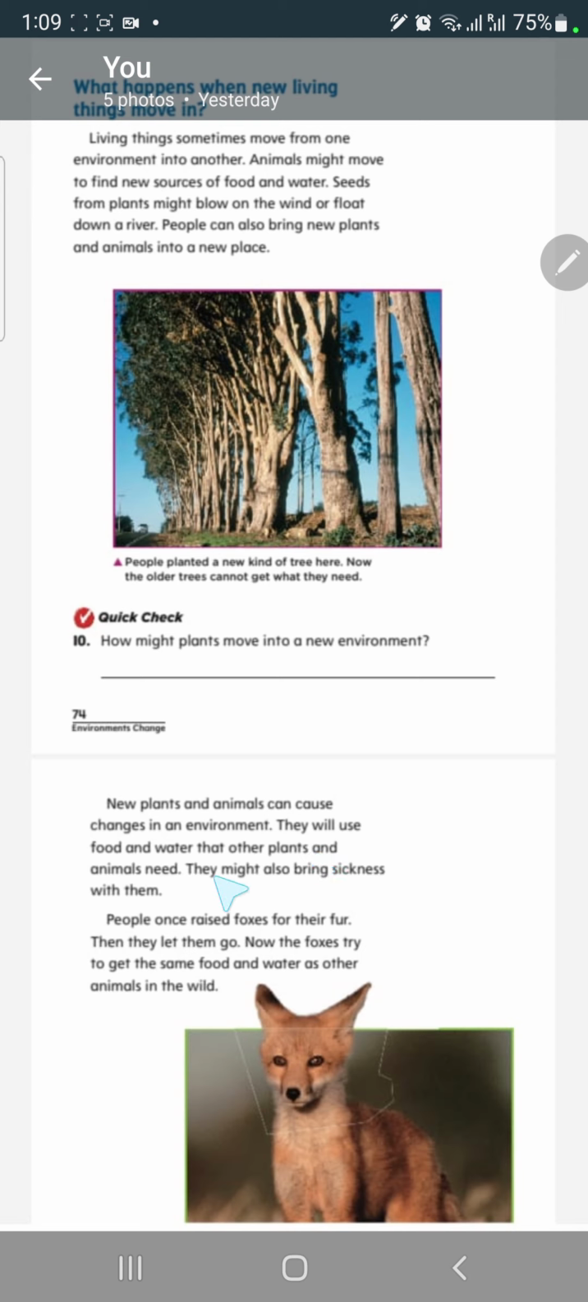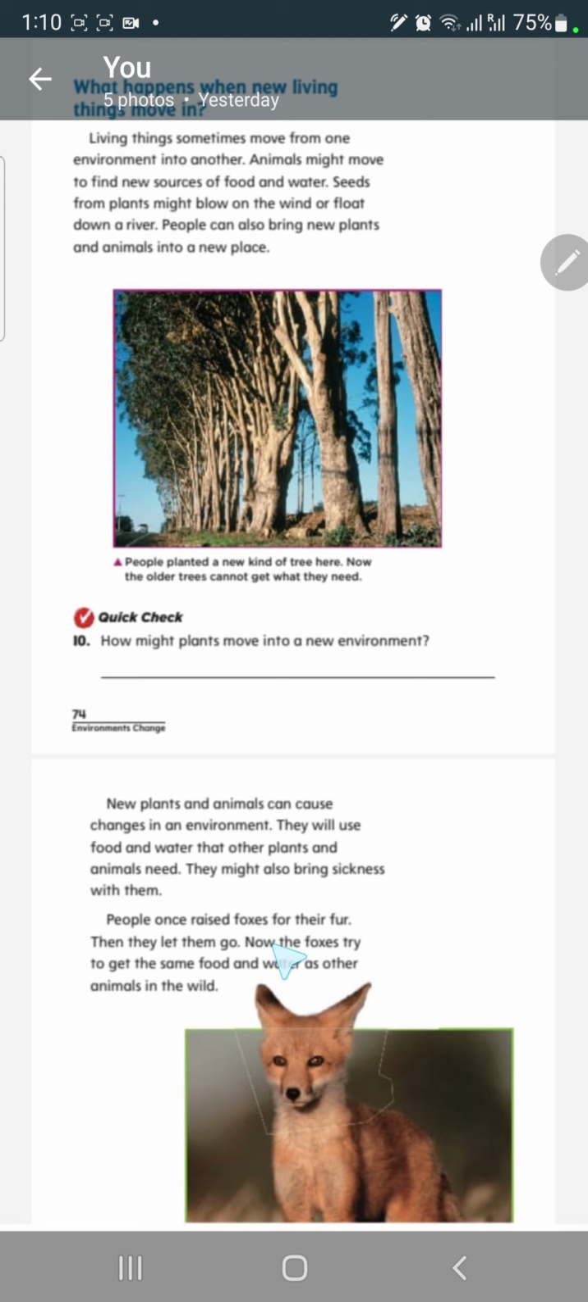They will use food and water that other plants and animals need. So they need more food, more water that the other animals who used to live in this place used before. They might also bring sickness with them. So new animals, new kinds of diseases.